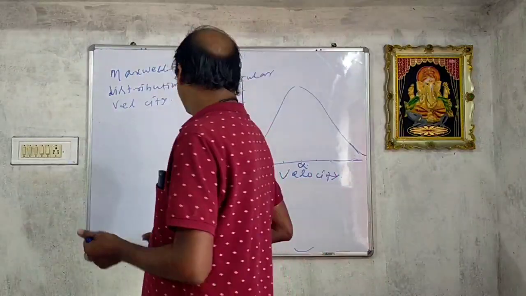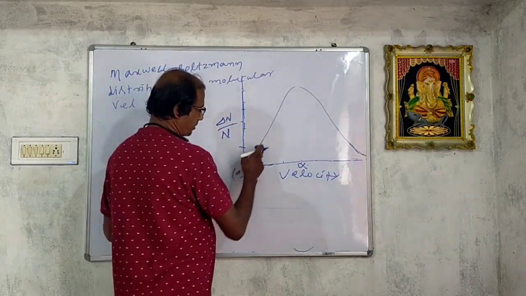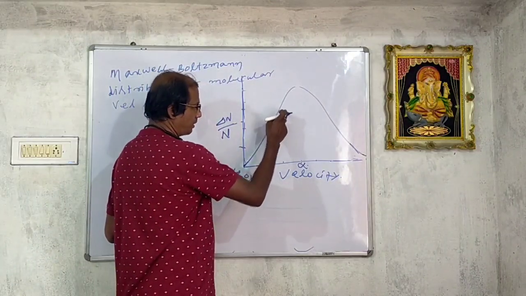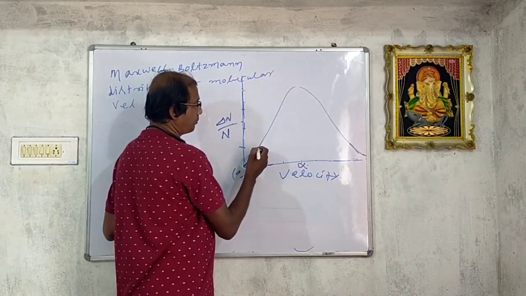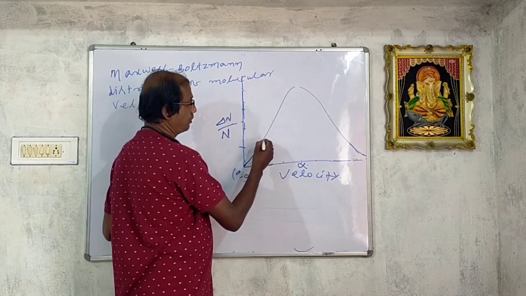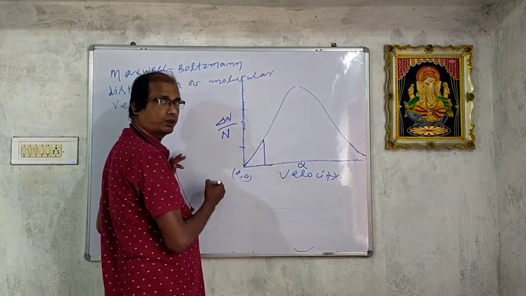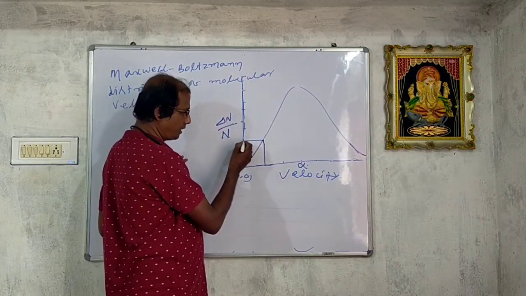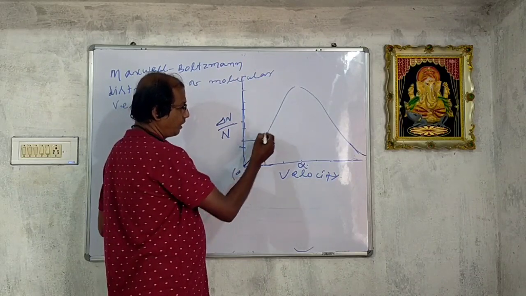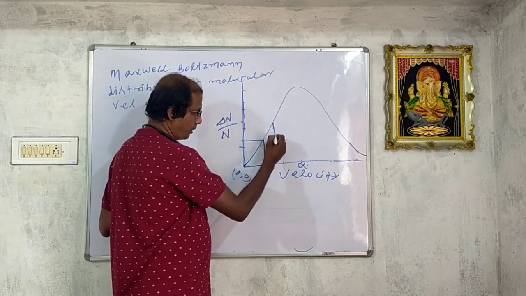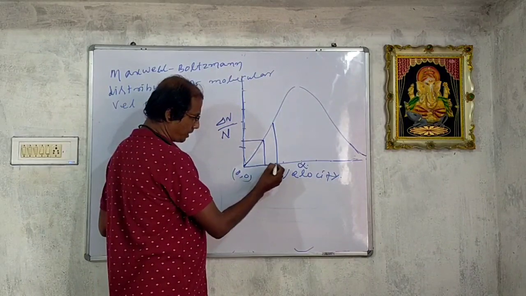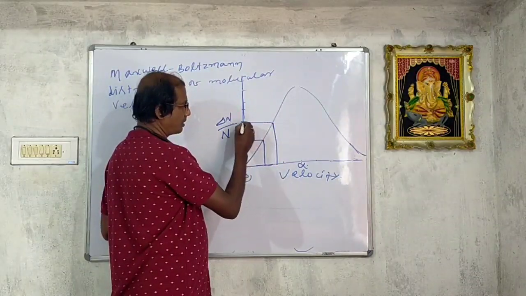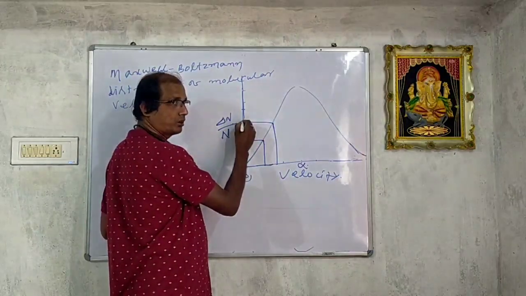Now see, as velocity increases, moving in this direction, suppose at this point the velocity is this and the number of molecules will be this. At this point velocity increases from this to this, the number of molecules increases from this to this.